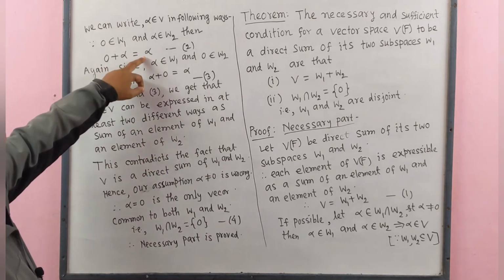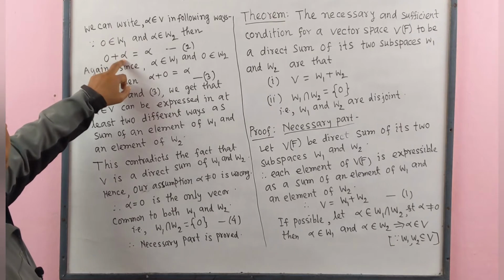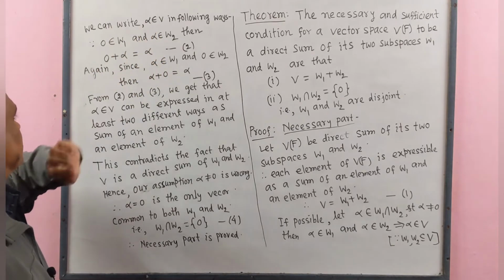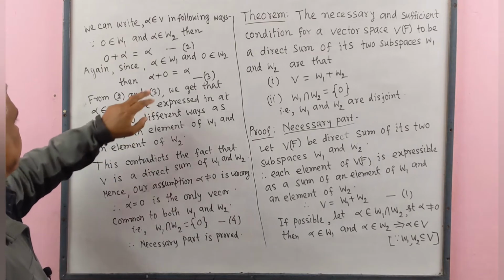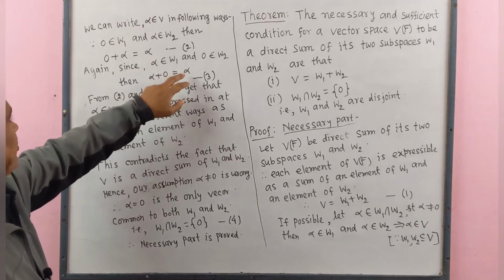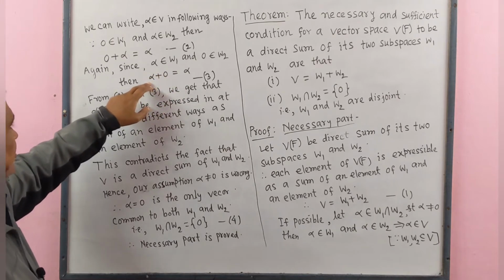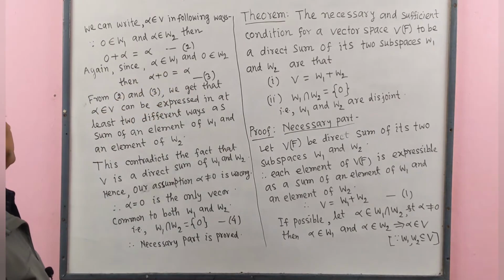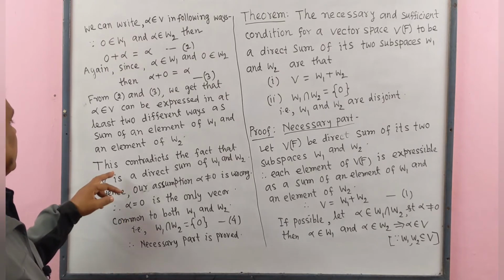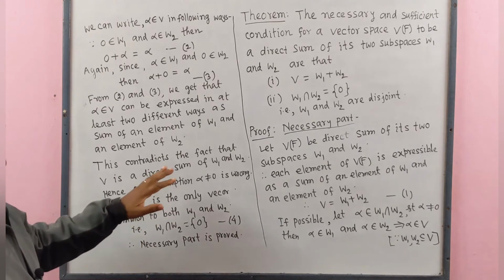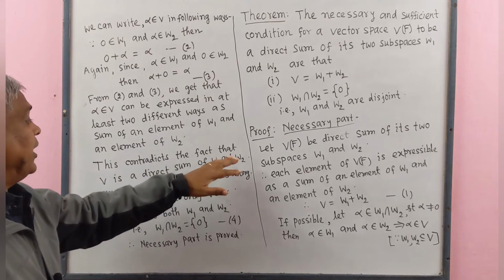Here alpha equal to 0 plus alpha. Here 0 belongs to W1 and alpha belongs to W2. Here alpha equal to alpha plus 0, alpha belongs to W1 and 0 belongs to W2. This contradicts the fact that V is a direct sum of W1 and W2.